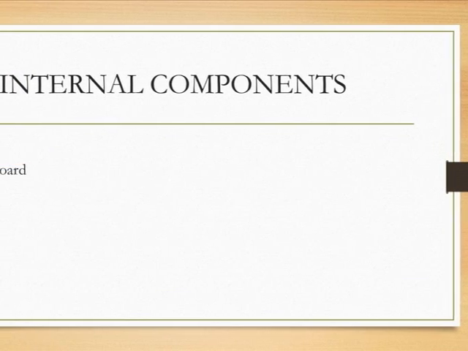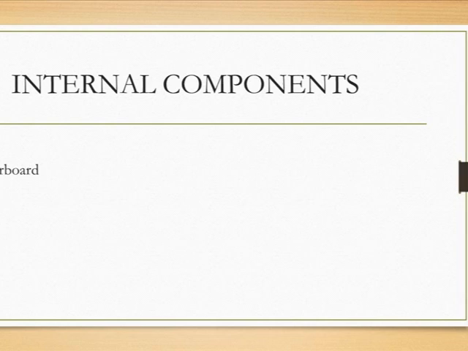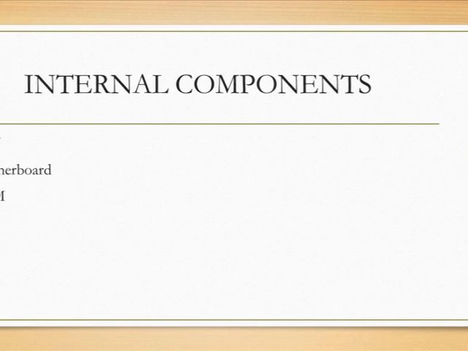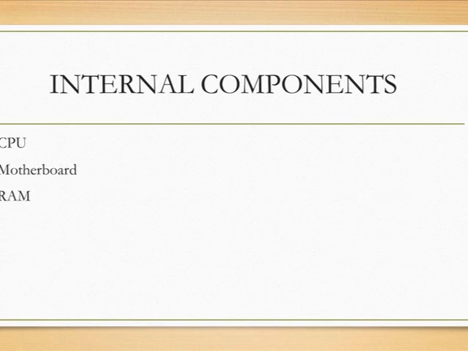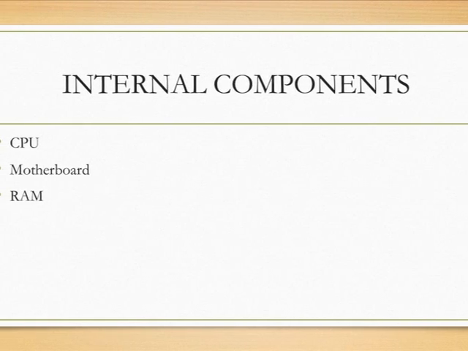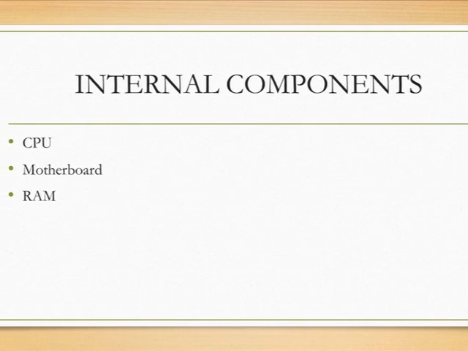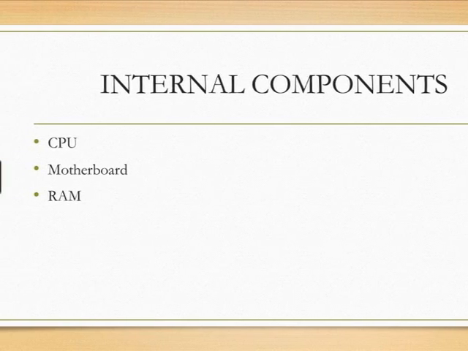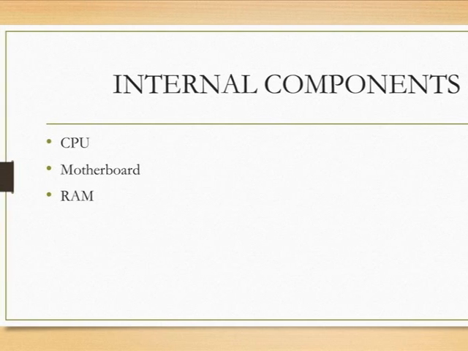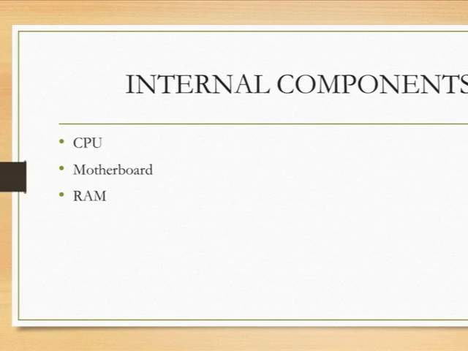Internal components of a computer. CPU, Central Processing Unit. CPU is the brain of the computer. Whatever you type in the keyboard is processed by the CPU, then displayed on the monitor. Motherboard and RAM. RAM full form is Random Access Memory.